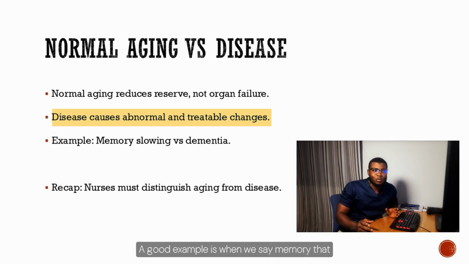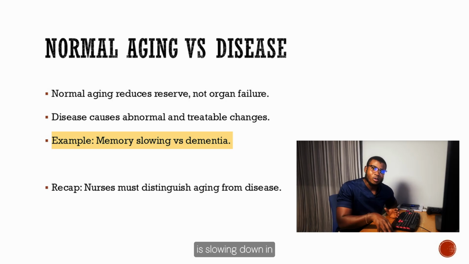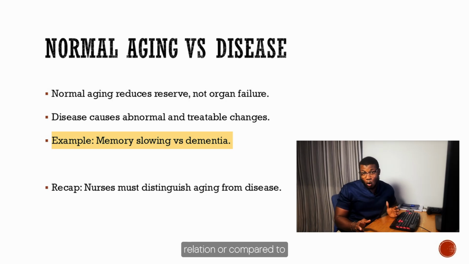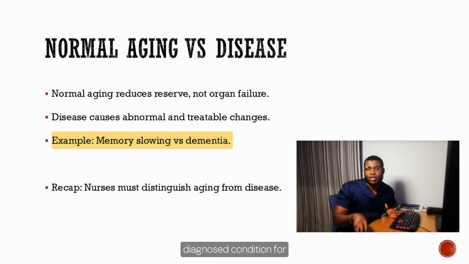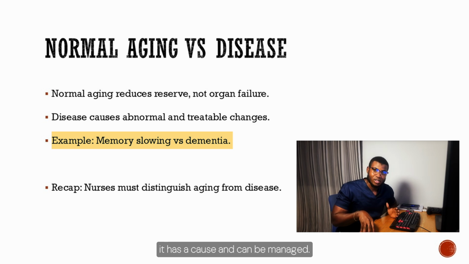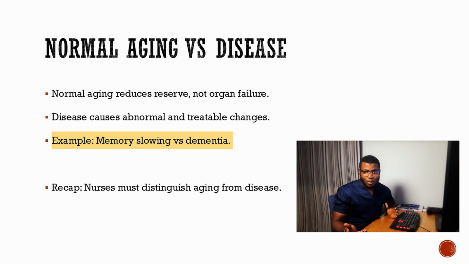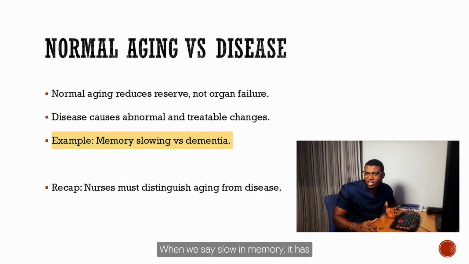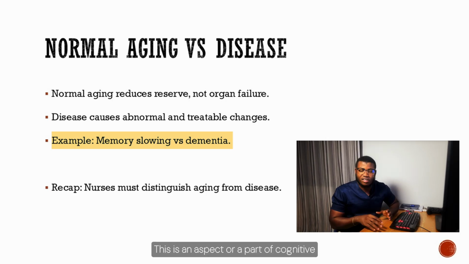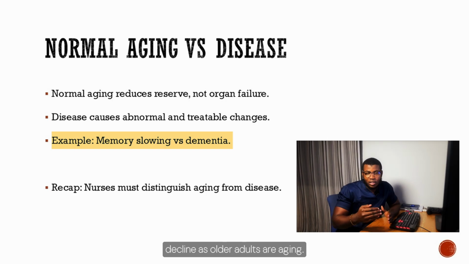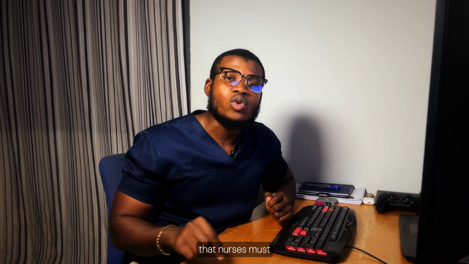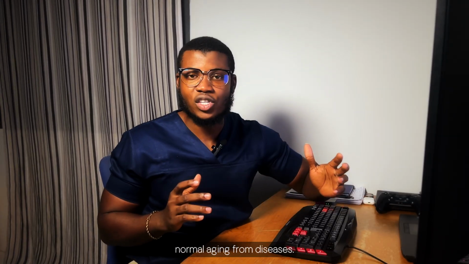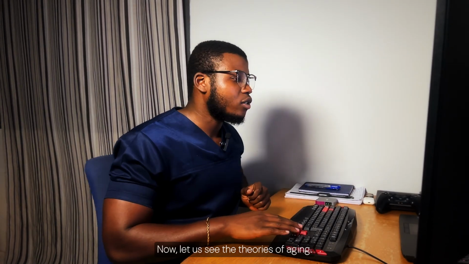A good example is memory that is slowing down, compared to dementia. Dementia has to be a diagnosed condition for an individual, which means that it has a cause and can be managed. But slowing of memory has nothing to do with diseases. This is a part of cognitive decline as older adults are aging. What we need to remember in this slide is that nurses must always distinguish normal aging from diseases. Now, let us see the theories of aging.